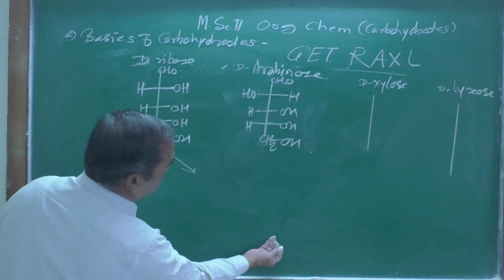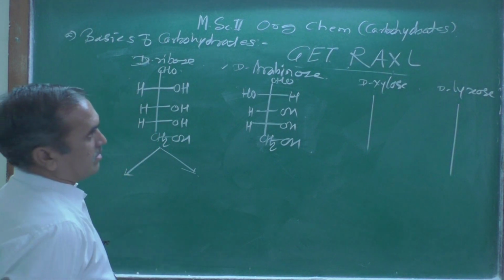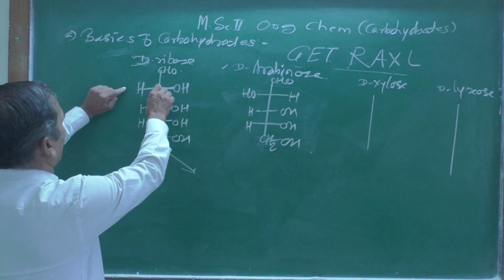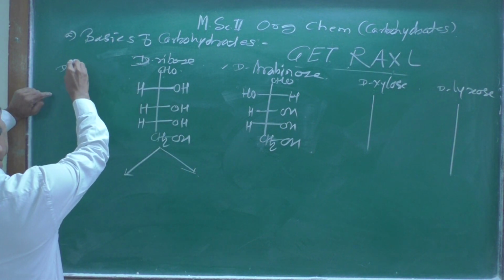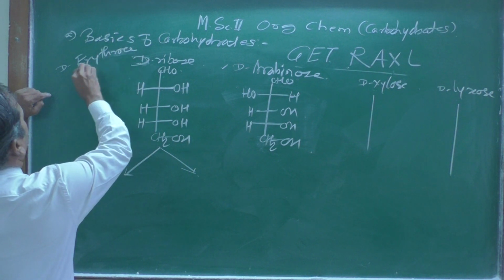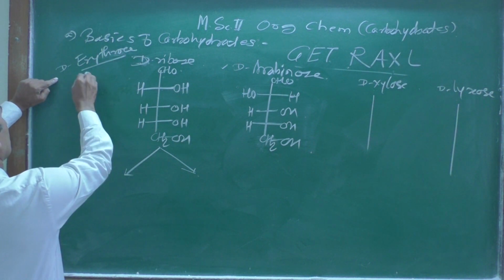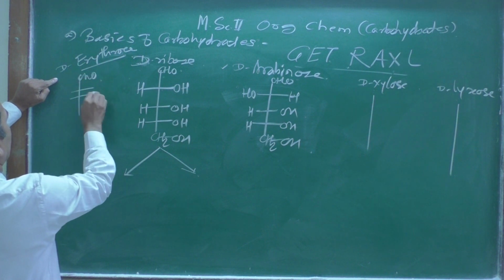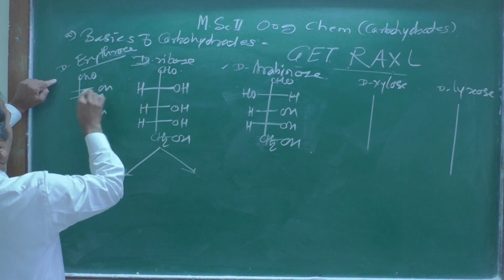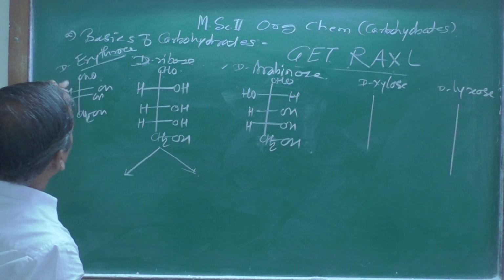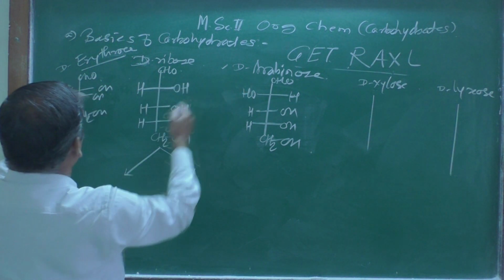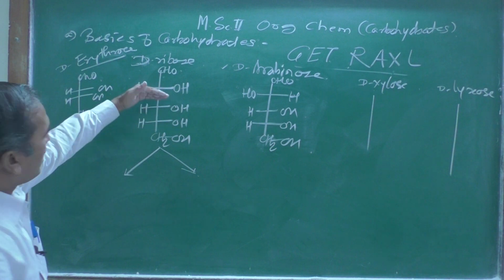Now from this we are going to get D-xylose and D-lyxose, because we have obtained this from the D-erythrose. We know the structure of D-erythrose: the CHO, then CH2OH, OH, OH, H and H, because we have got these two structures, ribose as well as arabinose, because these hydroxy groups are the same.